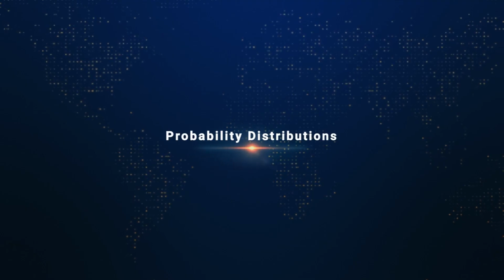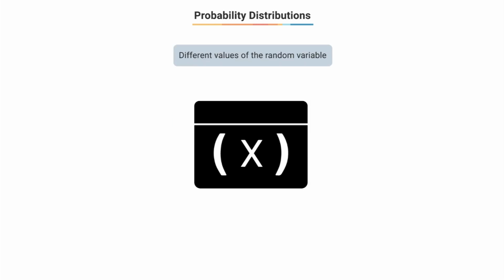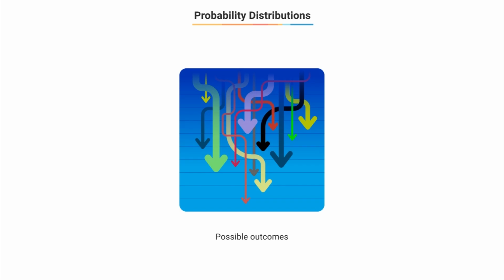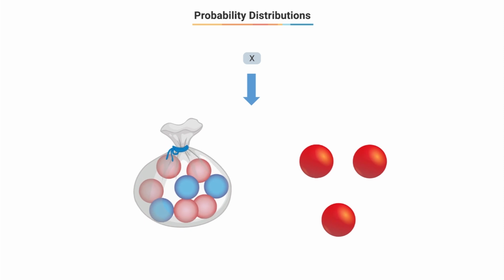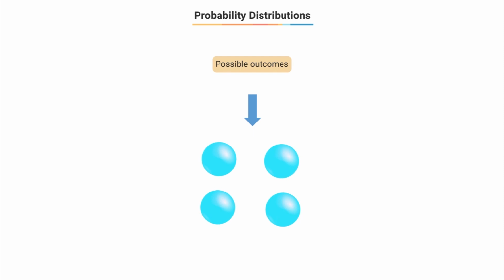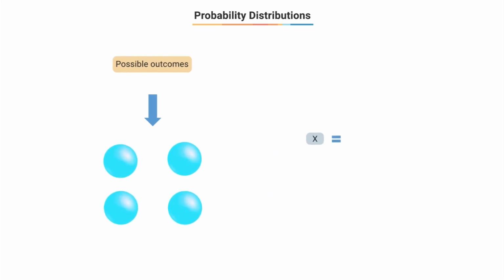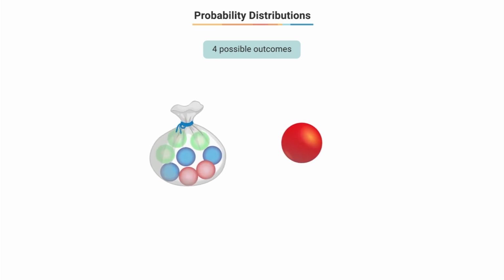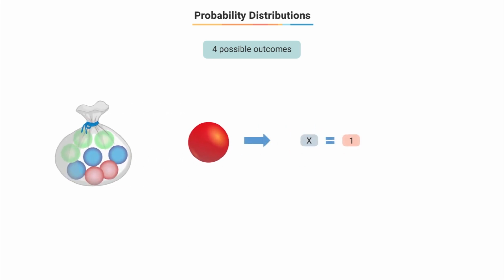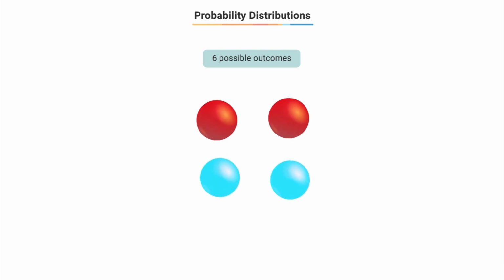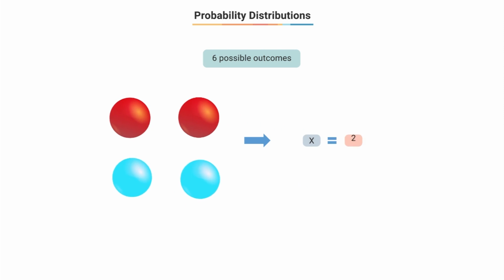Probability distributions. Let us see the different values the random variable X, as we defined before, will take for all the possible outcomes of our game. Remember that X was defined as the number of red balls that we have drawn from the bag. So if the possible outcome that we look at is the one with 4 blue balls, obviously X takes the value 0. For all 4 outcomes where we only drew 1 red ball out of the 4, X will take the value of 1. For the 6 possible outcomes where there are 2 red balls and 2 blue balls in the various combinations, X will take a value of 2.